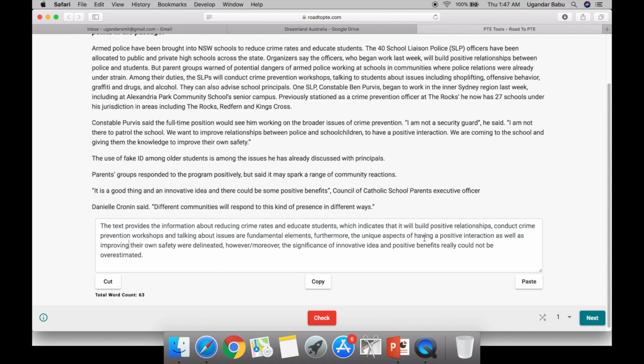Here this sentence is supporting the previous sentence, so we can use furthermore. Again here also the significance of innovative idea and positive benefits. So here we have to use moreover. Really could not be overestimated. So we got 63 words now.